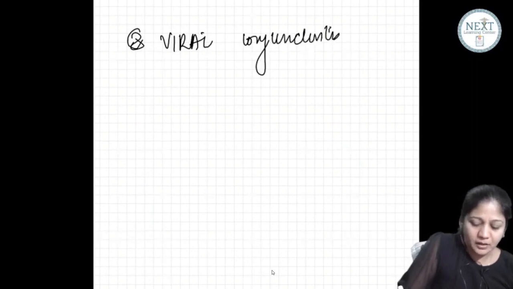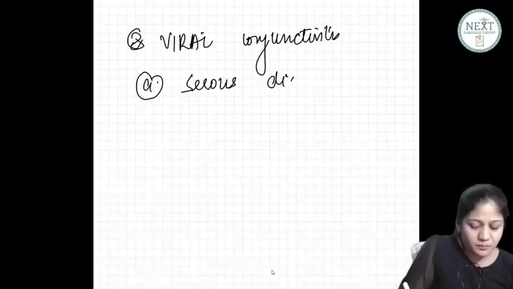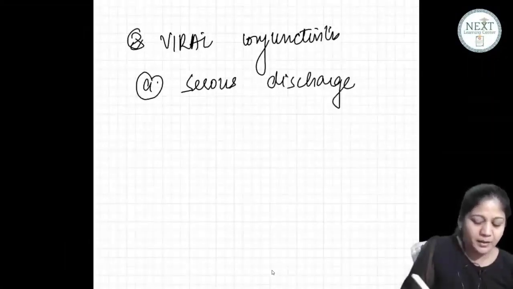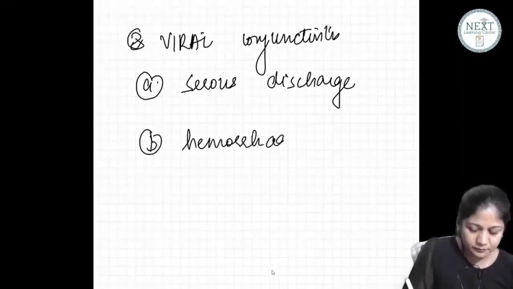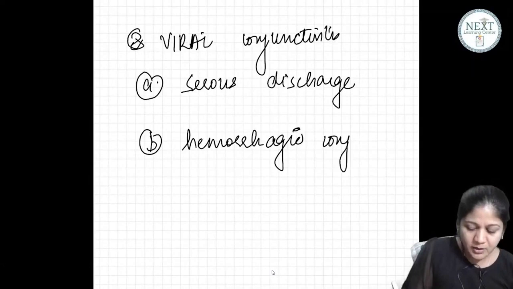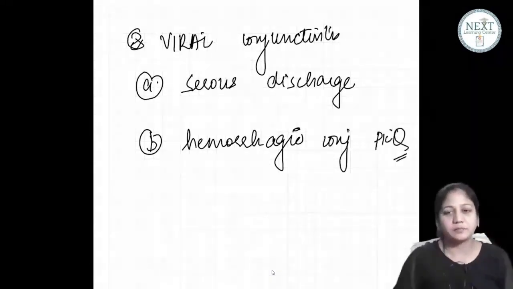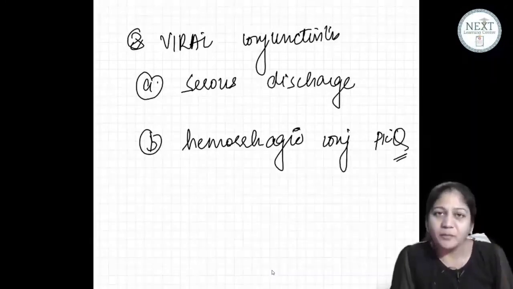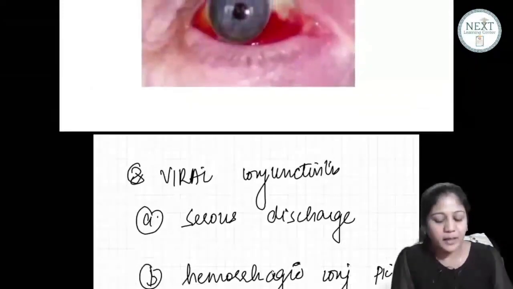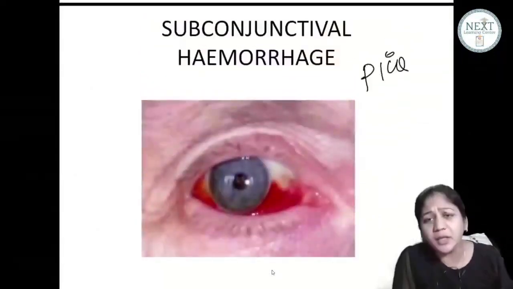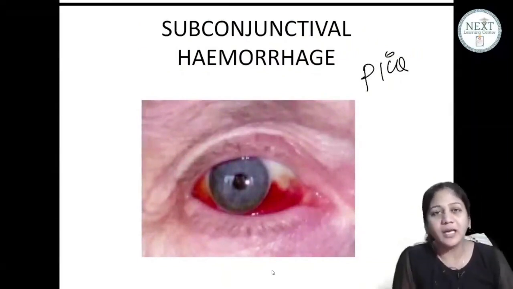And in viral conjunctivitis, the first one is your serous discharge, where you have just plain watering with a red eye, the pink eye. The second one is hemorrhagic conjunctivitis, and this is also your picture question, hemorrhagic. Now, what do you understand by the word hemorrhagic? So, guys, you see this picture. It's very, very simple to understand. This is not a kind of redness. This is something different. This is basically a hemorrhage in the superficial conjunctival region, isn't it?